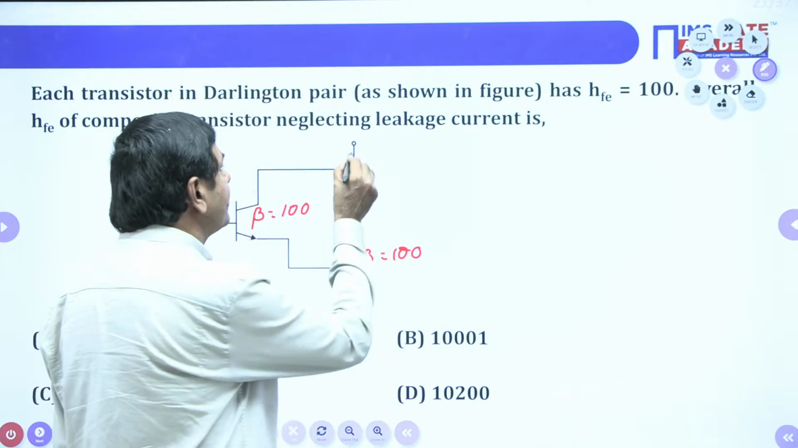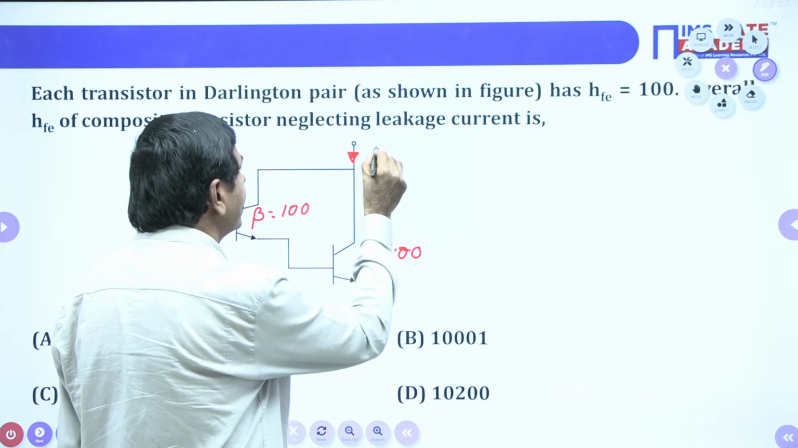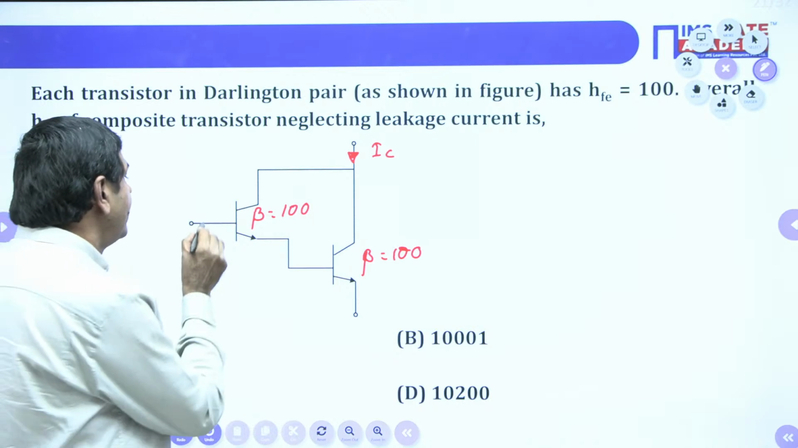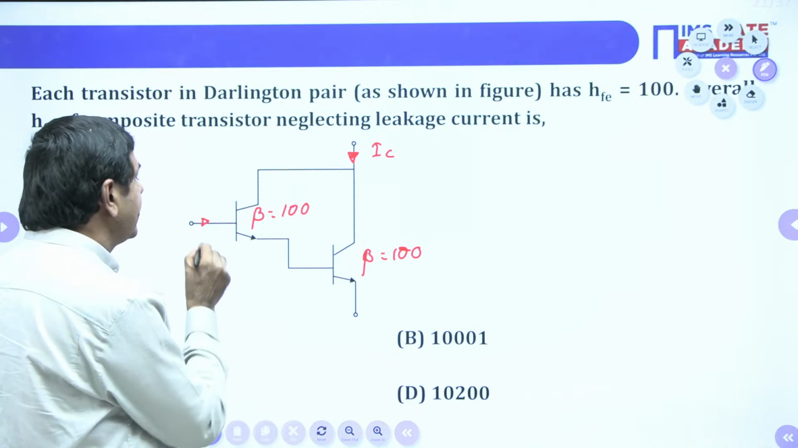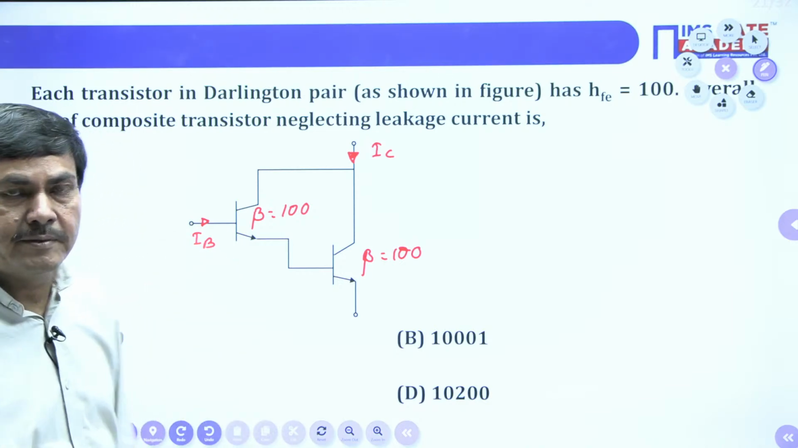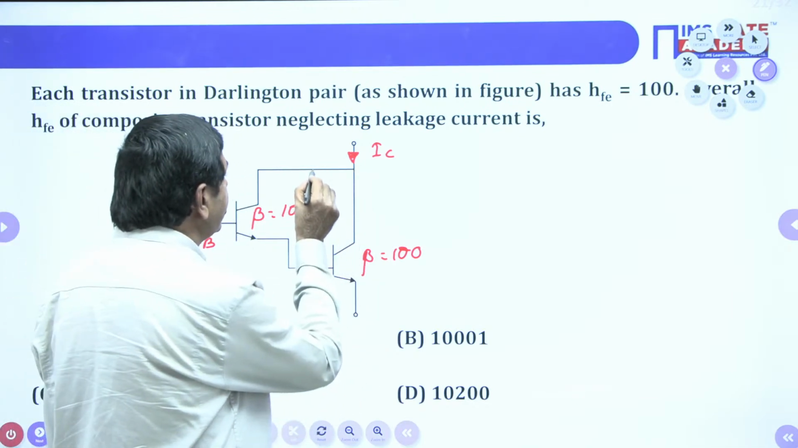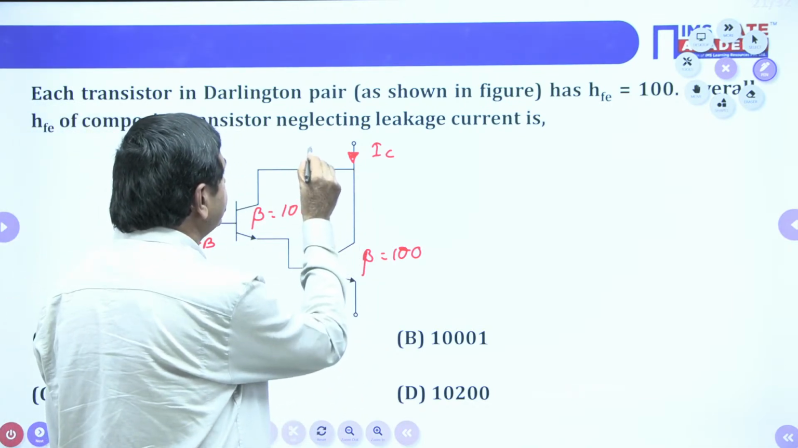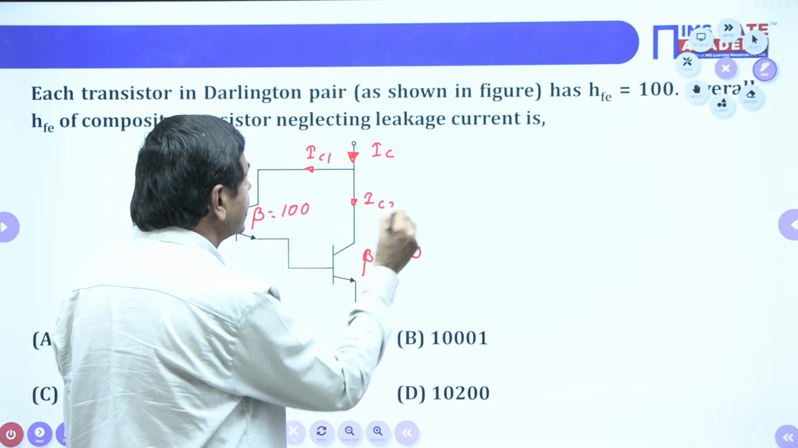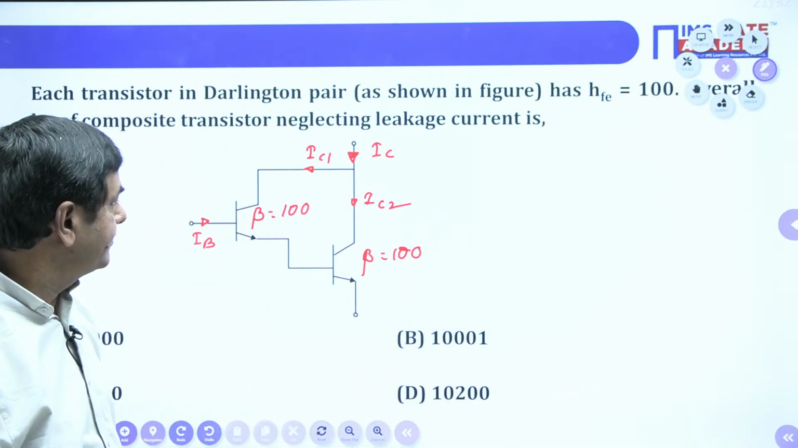In this Darlington amplifier, this current I want to take as IC only. The current passing through this side is taken as IB, the base current. This side base, that side IC only. This IC is divided into what now? IC1 and IC2 here. IC is divided as IC1 and IC2.